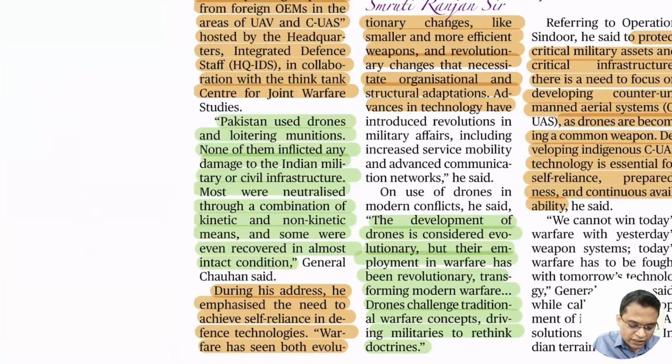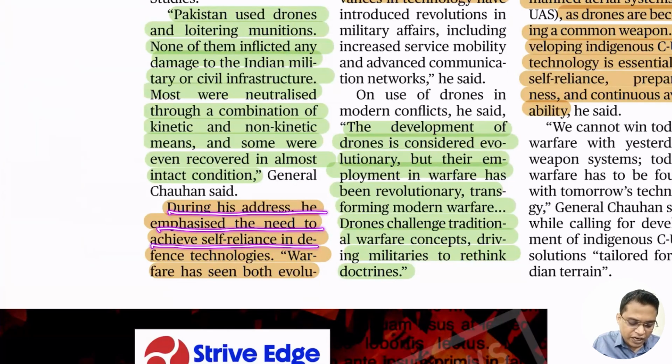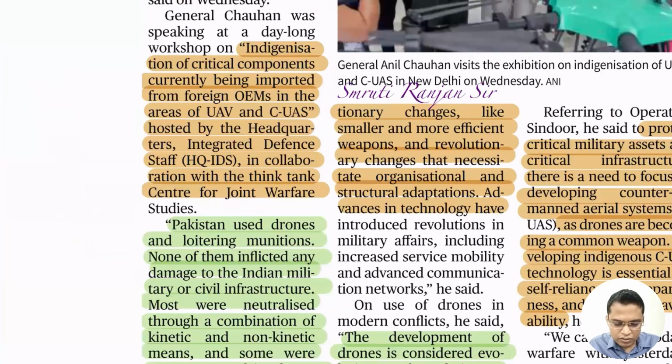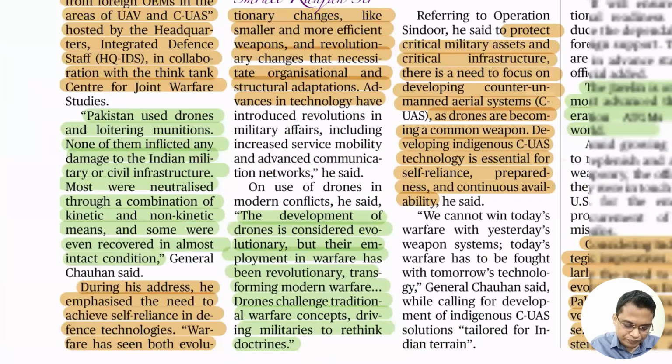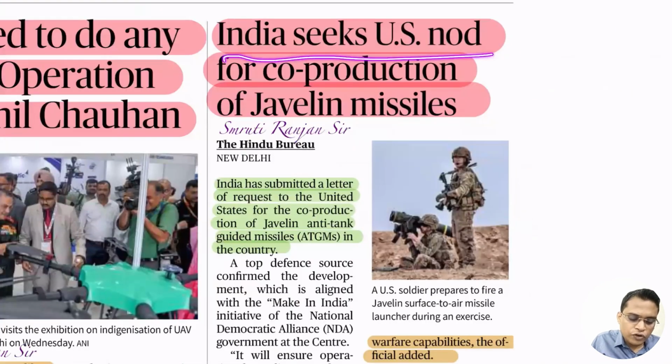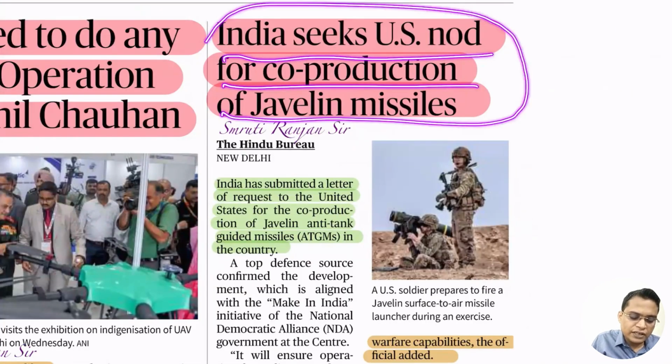During his address, he emphasized the need to achieve self-reliance in defence technology and warfare in the evolving times. Just read it out and you will understand it better. Okay, so India seeks US nod for co-production of the Javelin missile.